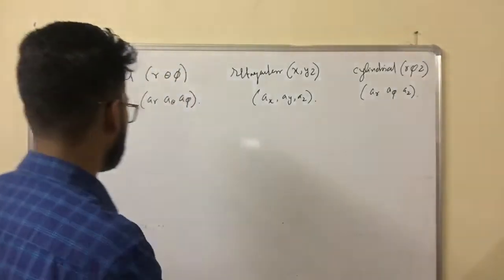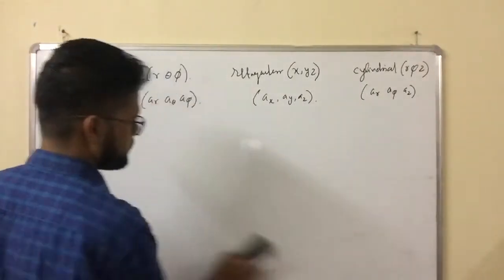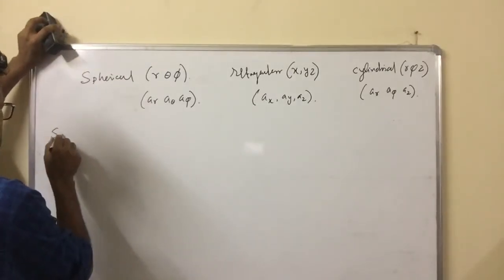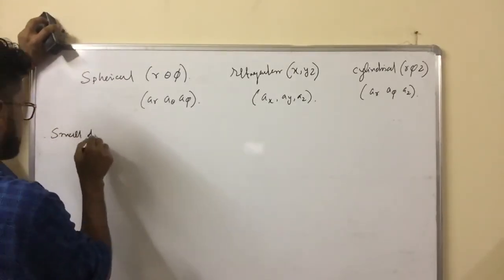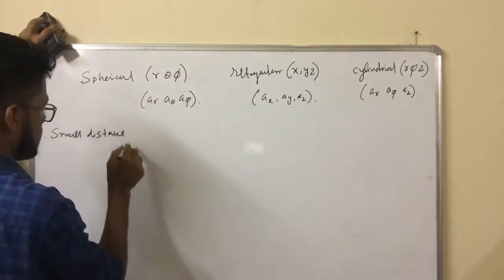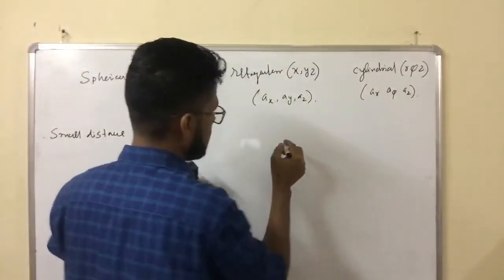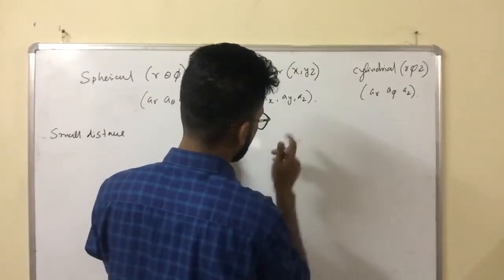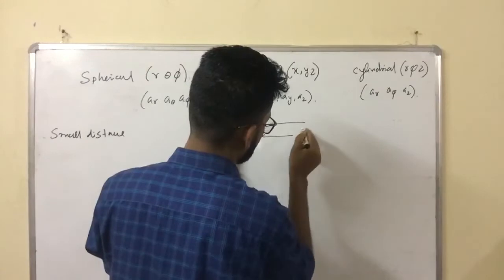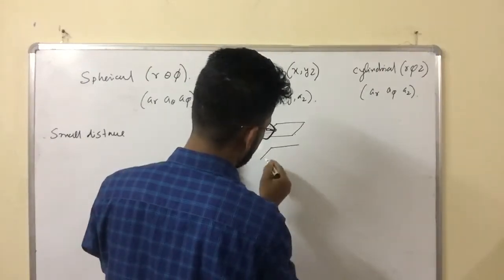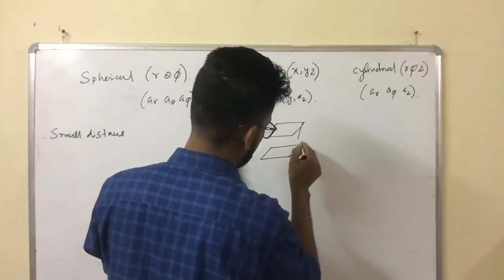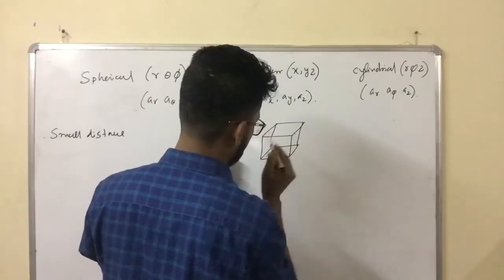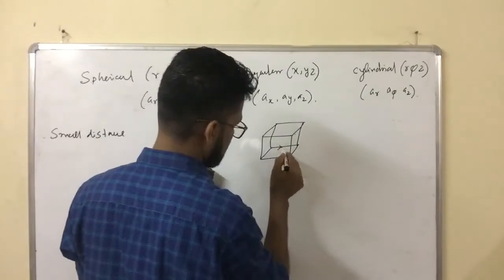Next, the elemental distance, the small distance. It will be better if you understand the rectangular coordinate system first. Suppose you take a small cube. Suppose this is the distance dx.